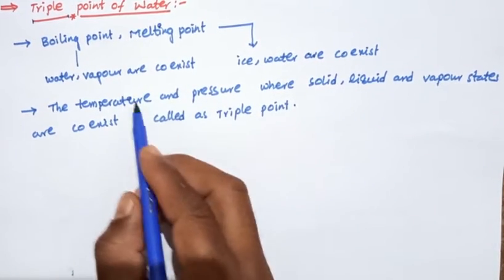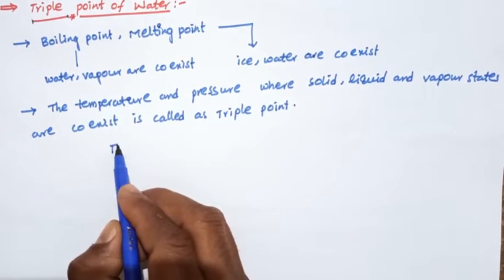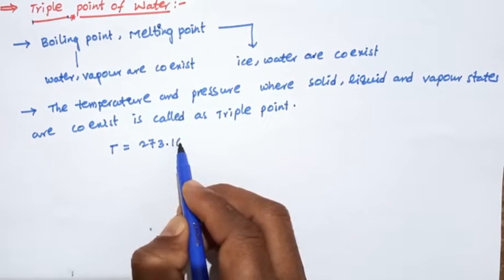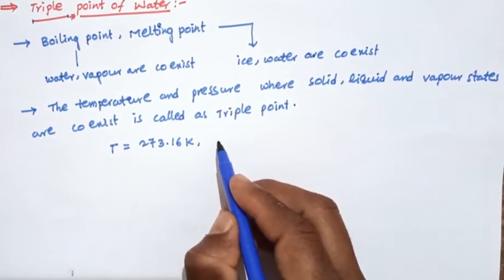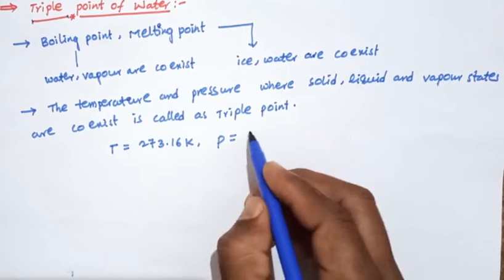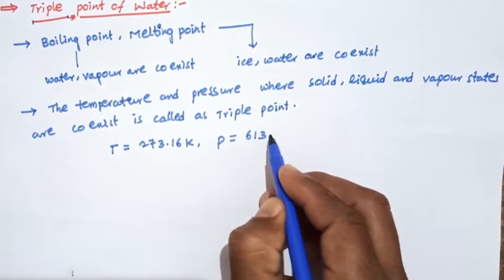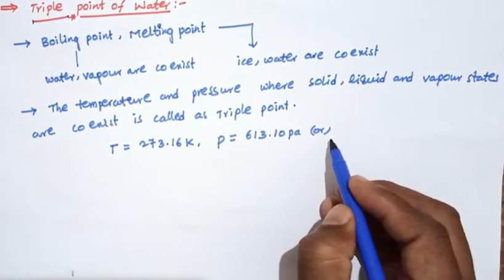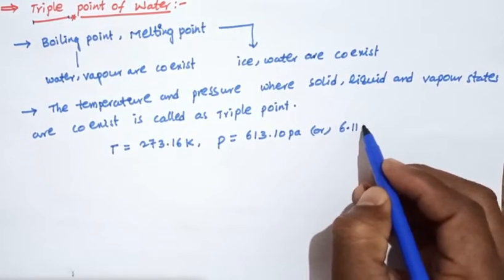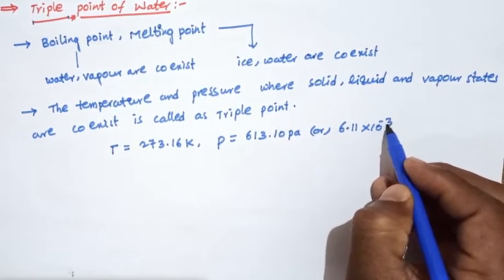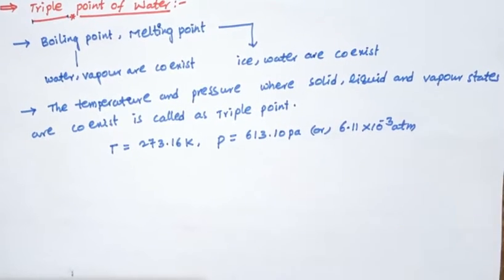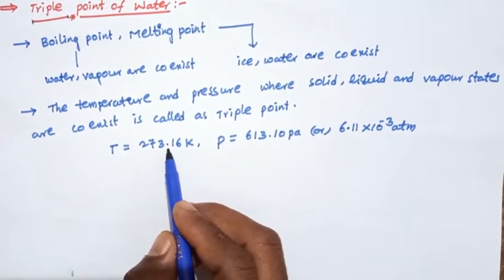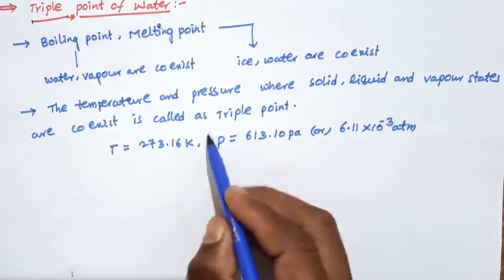For water, the triple point temperature is 273.16 kelvins and the pressure P equals 613.10 pascals, or it is also taken in atmospheres as 6.11 into 10 to the power of -3 atmosphere.